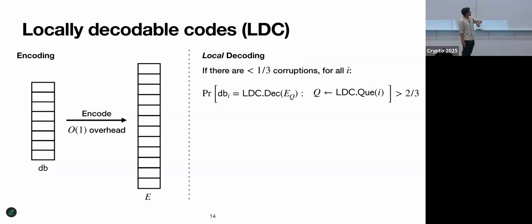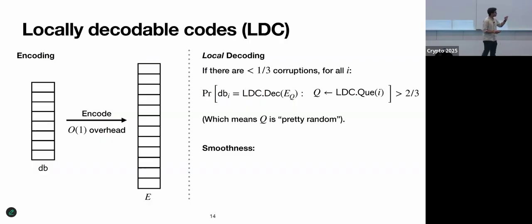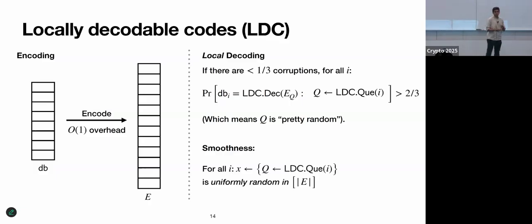I'll try to be a little bit faster because I think I'm going to run out of time. Another property which we'll use later on is called smoothness, which basically says that if I look at any of these query sets, any individual query in Q is going to be uniformly distributed. It is independent of i. So we will leverage these two properties in our construction eventually. So this is background on LDCs.